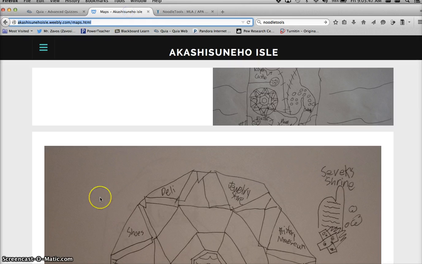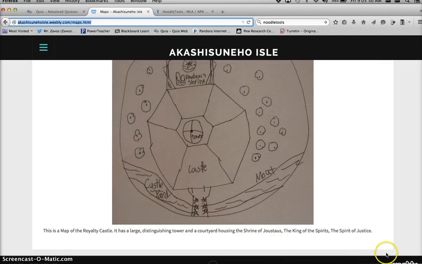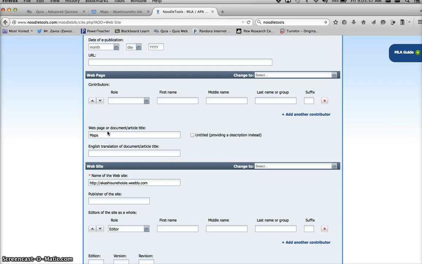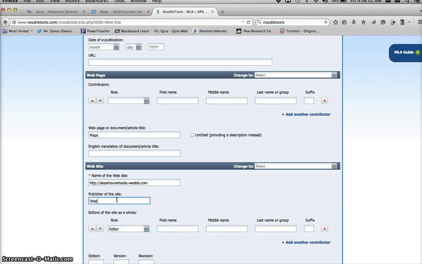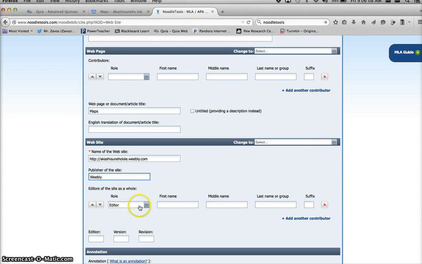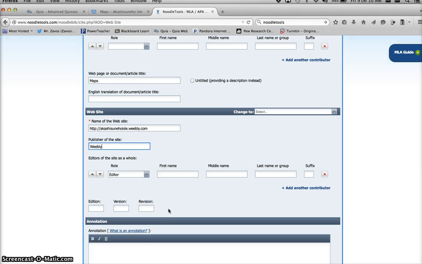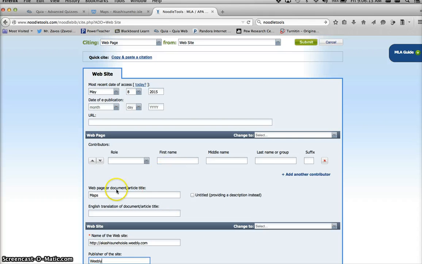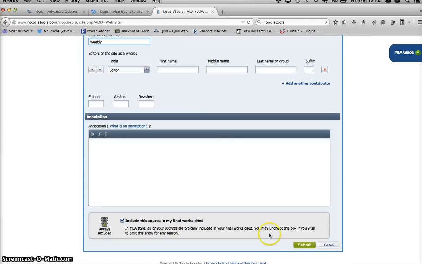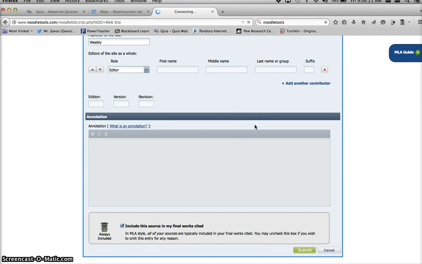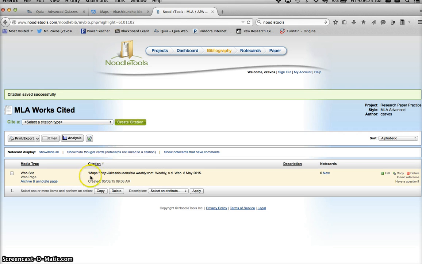Publisher of the site. Well, if you go down to the very bottom, you will see it's powered by Weebly. Weebly is actually hosting the site. And what I want you to do, because it makes a lot of sense, even though someone else published it, they're utilizing the Weebly site. So we'll just type in Weebly or Wix, and I have that in there. I don't need to worry about the editor or anything like that. So that's basically it. I've got the name of the page, the basic web address, and the publisher Weebly, and then I will submit.